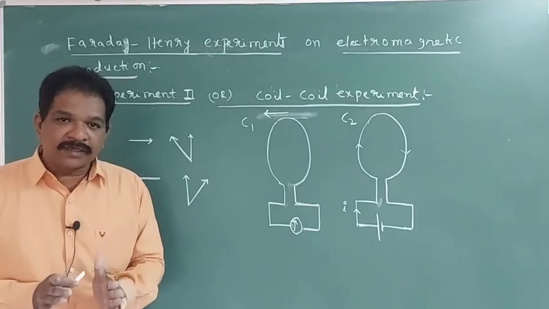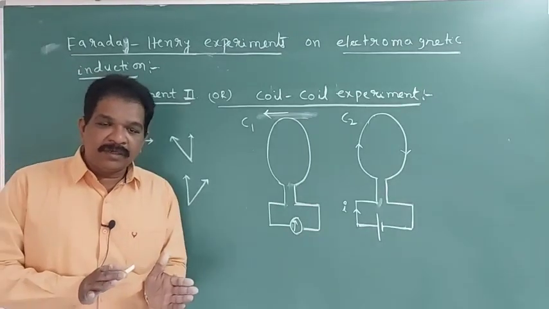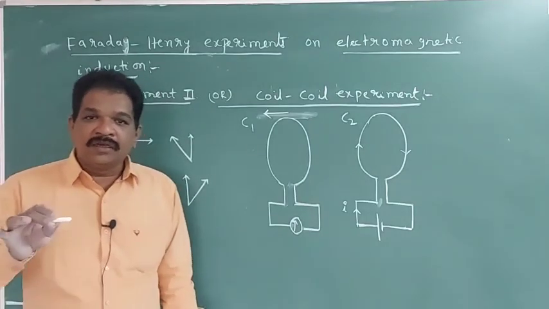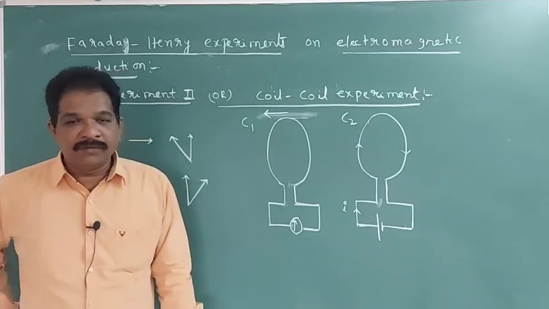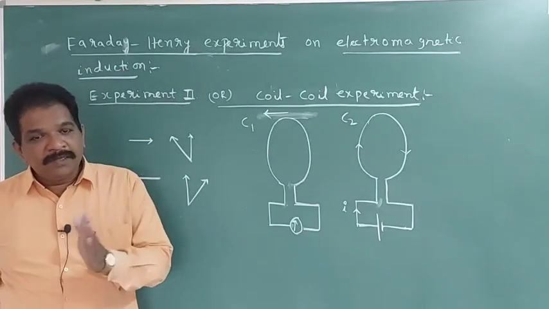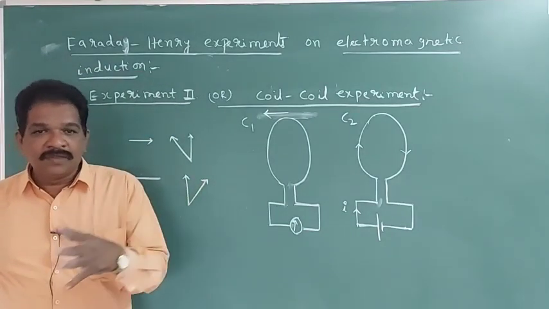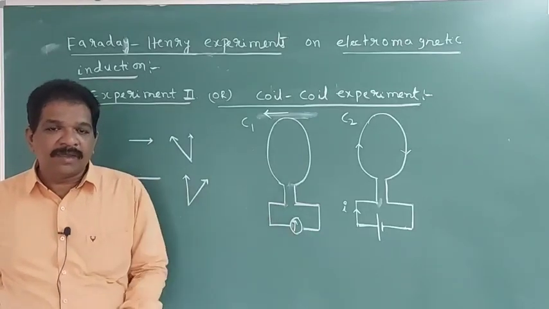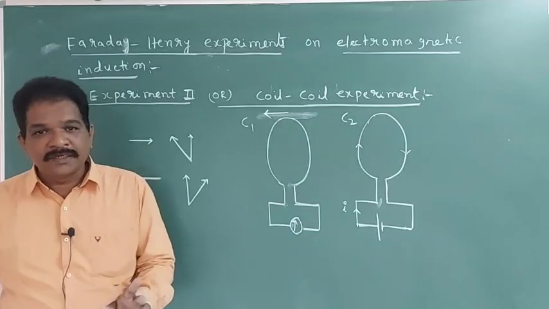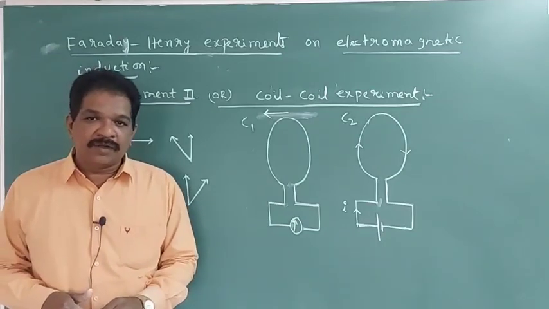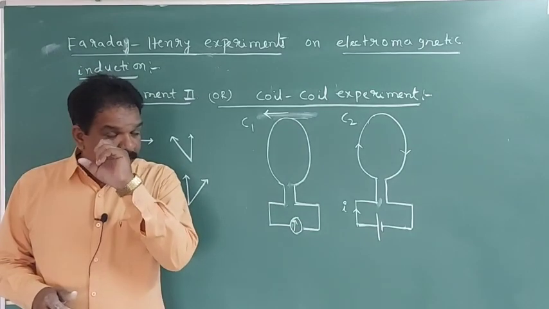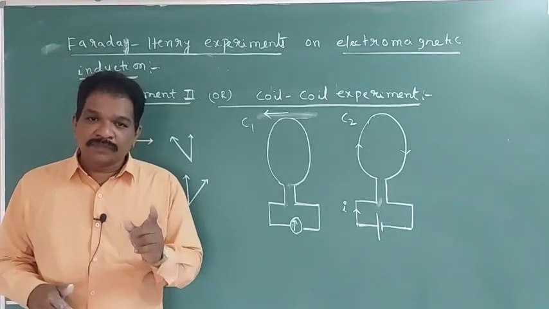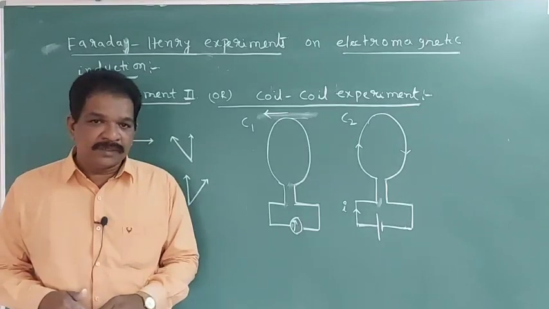Points understood? The first experiment is what? Moving the magnet towards the coil, moving the magnet away from the coil, keeping the magnet stationary. They also moved the coil towards the magnet and away from the magnet. Deflection is there in the galvanometer. That deflection is more when velocity is more. That point also they observed.